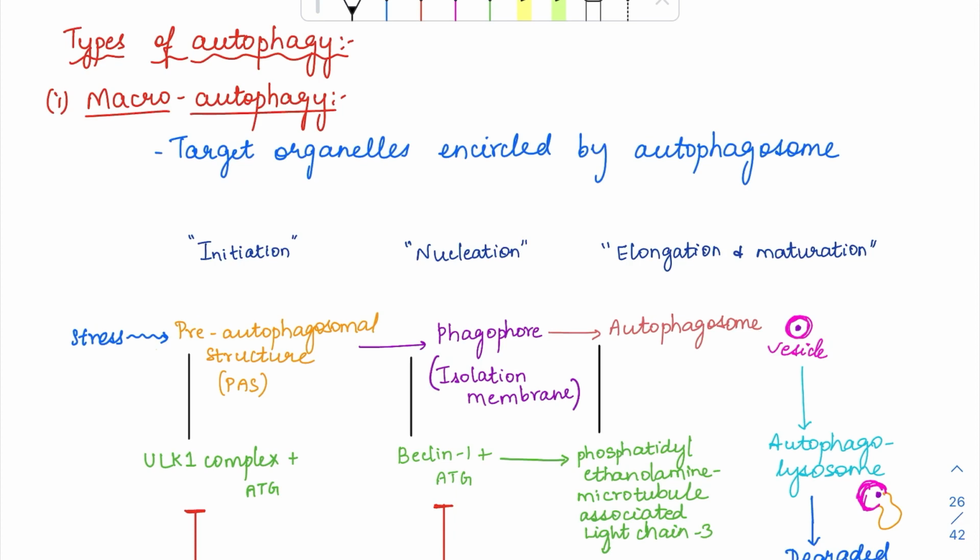Macroautophagy is the one in which there is going to be a membrane formation around the target organelle. Suppose the cell wants to eat up the endoplasmic reticulum and the mitochondria. It is going to throw up a membrane around this endoplasmic reticulum and mitochondria. It is being marked by a boundary, and those organelles marked by this membrane will be degraded in the lysosome. So, there is formation of this autophagolysosome which will encircle the target organelles in macroautophagy.